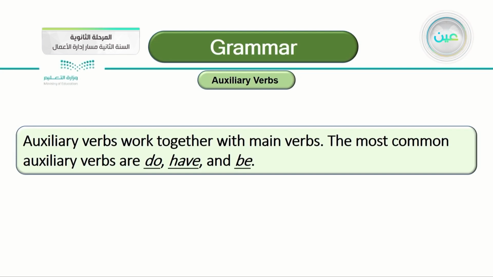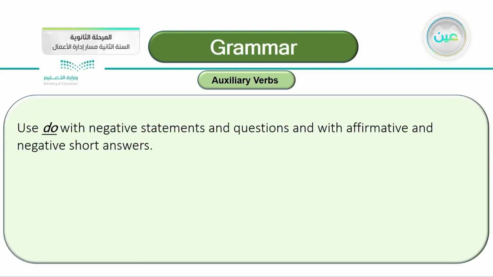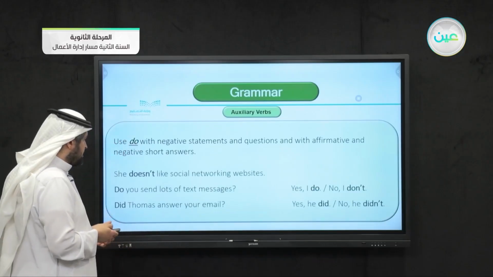Do, have, and be. So the first one, we use do with negative statements and questions, and with affirmative and negative short answers. Again, we use do with negative statements and questions, and with affirmative and negative short answers. Of course, the word do includes do, does, and did in the past. So let's look at some examples.